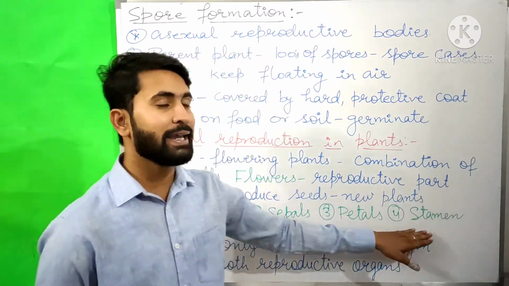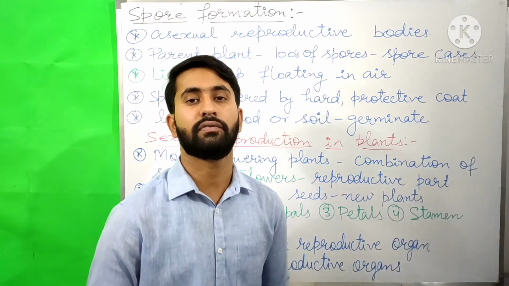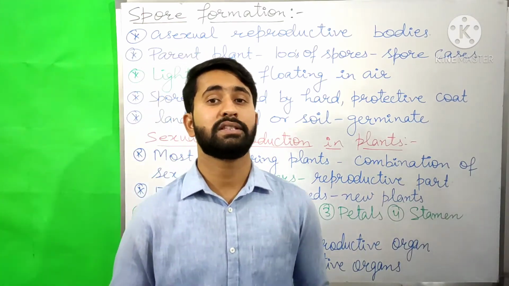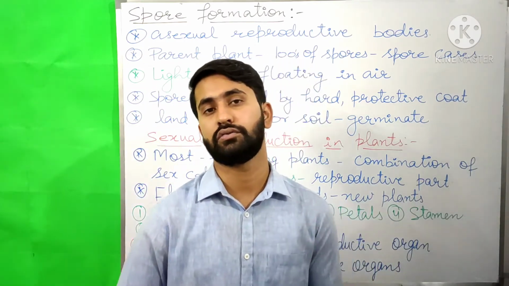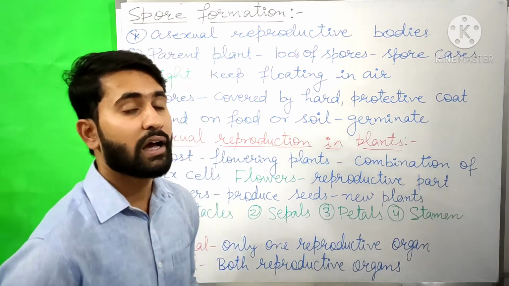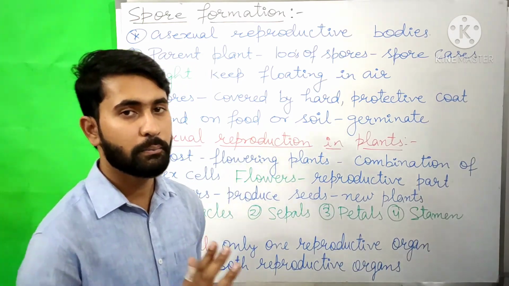Now these male reproductive part and female reproductive part of a plant can be present in the same flower or in different flowers. Depending on this, a flower can be unisexual or bisexual.